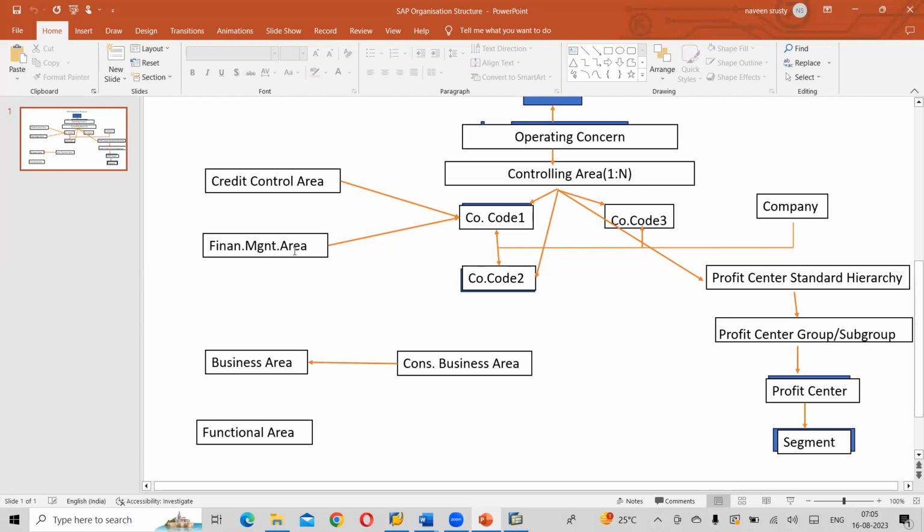What is the cost they are spending, and how much profit are they getting from each segment? The end to end, from purchase of raw material to sale of finished goods of your steel or cement, whatever it is, we can generate an end-to-end report.